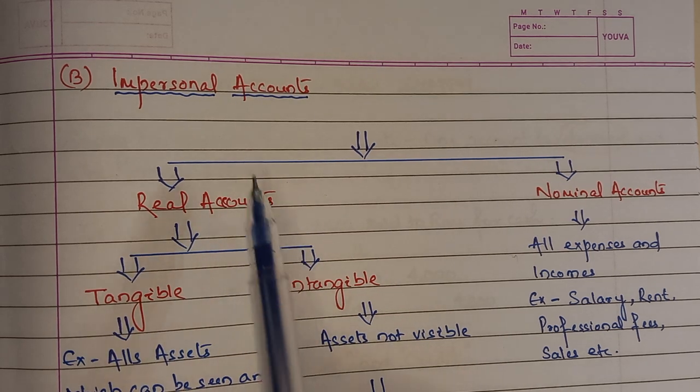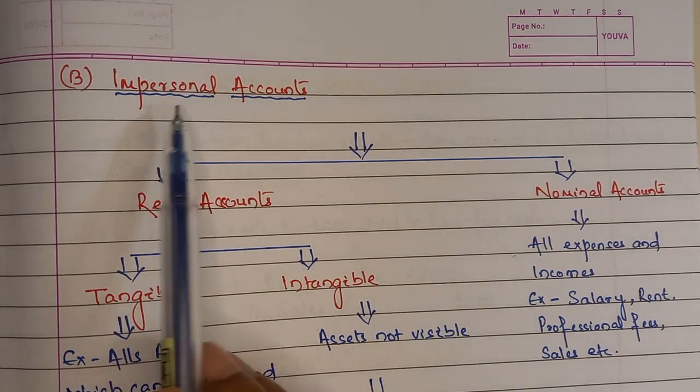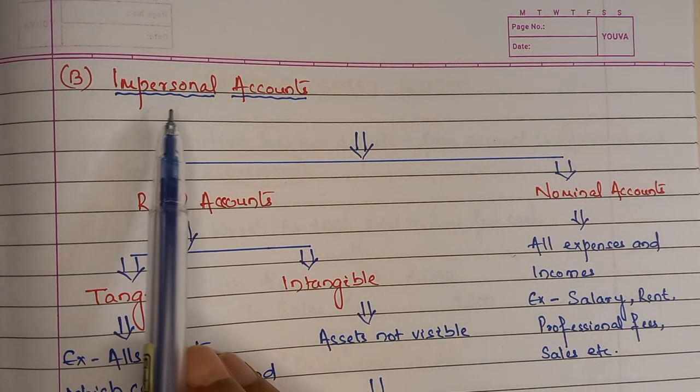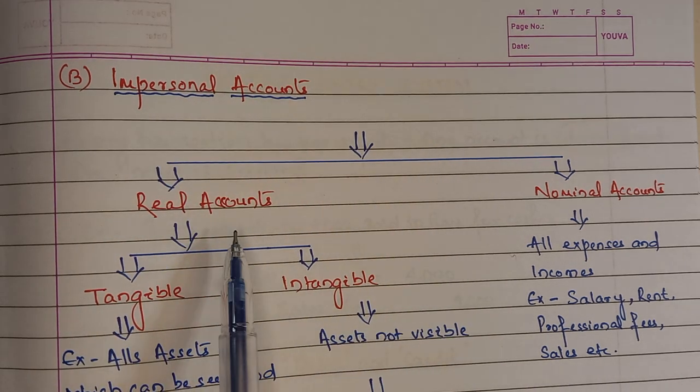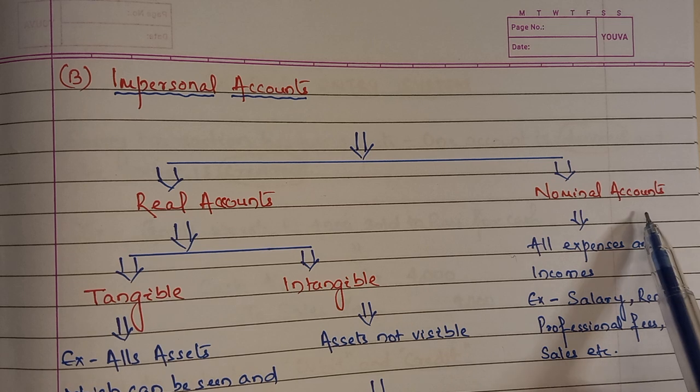The second one is the impersonal account. That was mostly about personal accounts. This is impersonal. Impersonal accounts have two types. One is the real account, one is the nominal account.